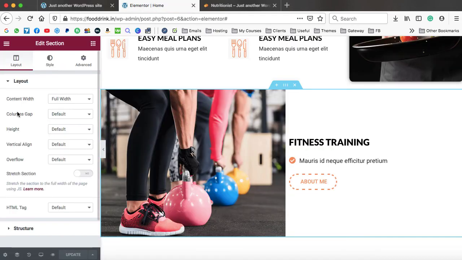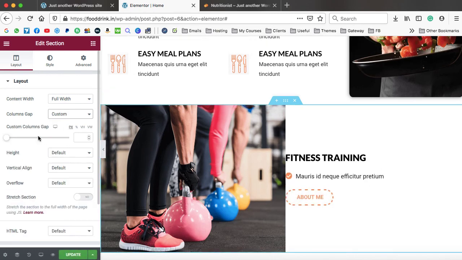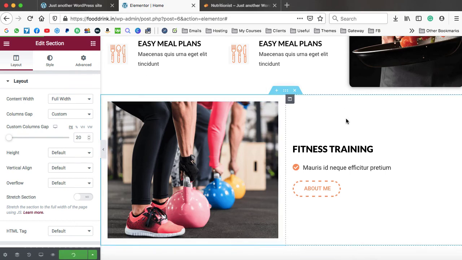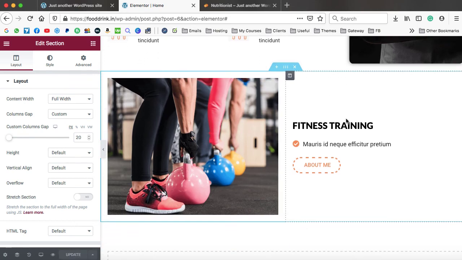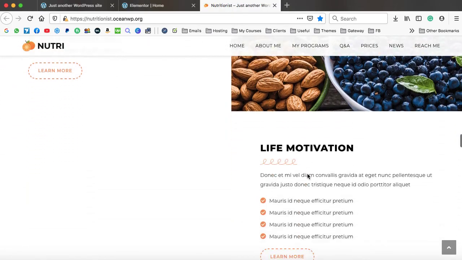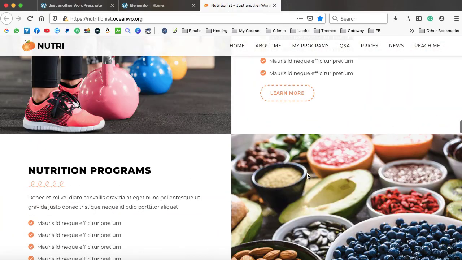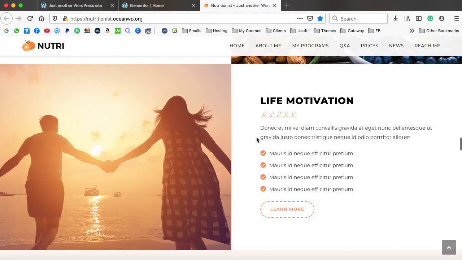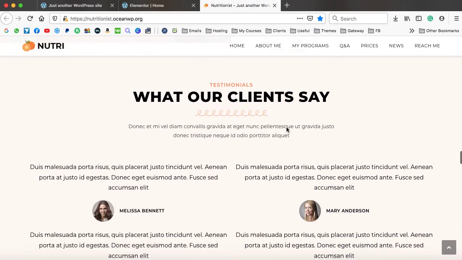So here we have the column gap as well. Just make it no gap or narrow or expanded or custom. So here we can increase the gap. Let's increase it. 20 pixel is fine, then update. So this is how, guys, you can completely make a web page without writing a single line of code. In the same way, all these sections can be created. This is really super easy. Just go ahead, duplicate the section, alter the columns, and then edit the content. Again, you can duplicate it. So that's really super easy.